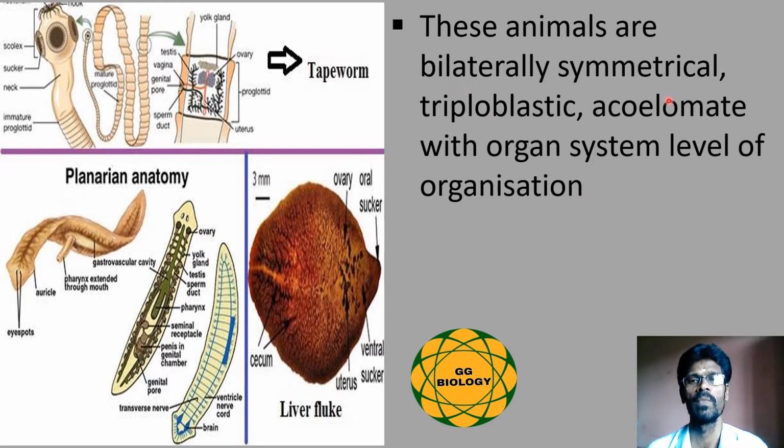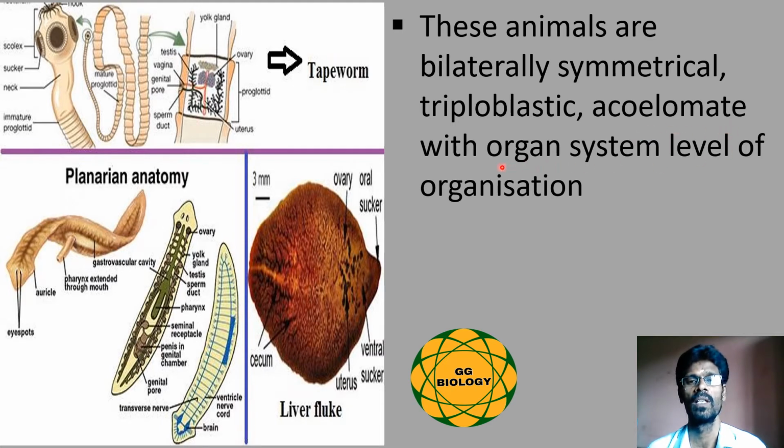Bilaterally symmetrical in the sense their body can be easily divisible into two equal halves only on the lateral side. Such a type of symmetry is called bilaterally symmetrical. And triploblastic means they have three germinal layers, namely ectoderm, mesoderm and endoderm. So they are called triploblastic animals. And acoelomate in the sense they do not have coelom, or coelom is absent in these flatworms, so that they are called acoelomate animals.